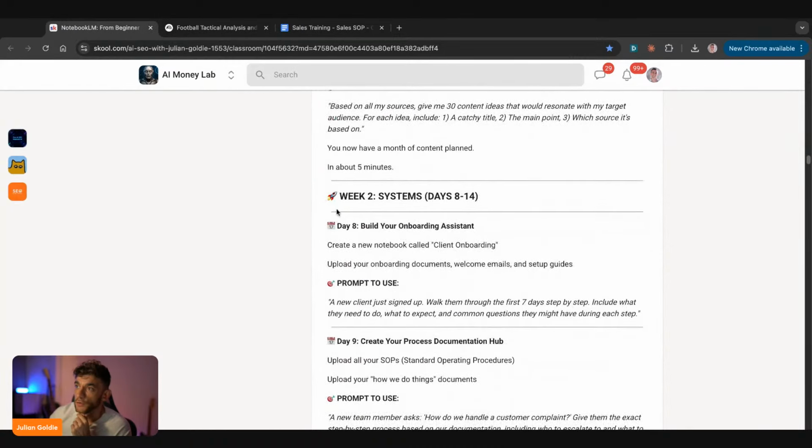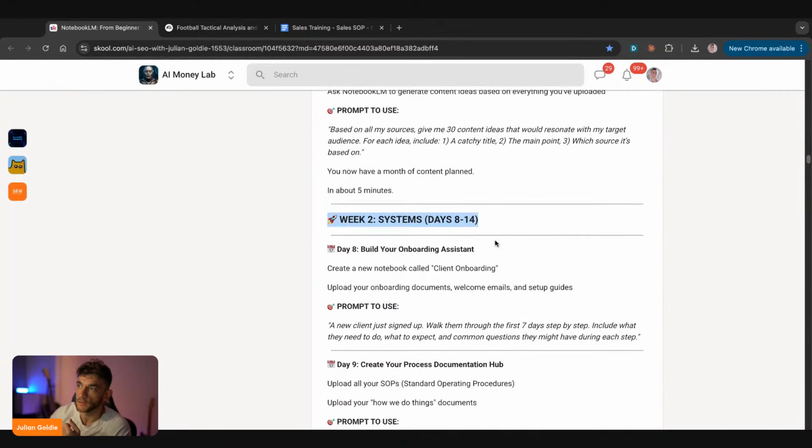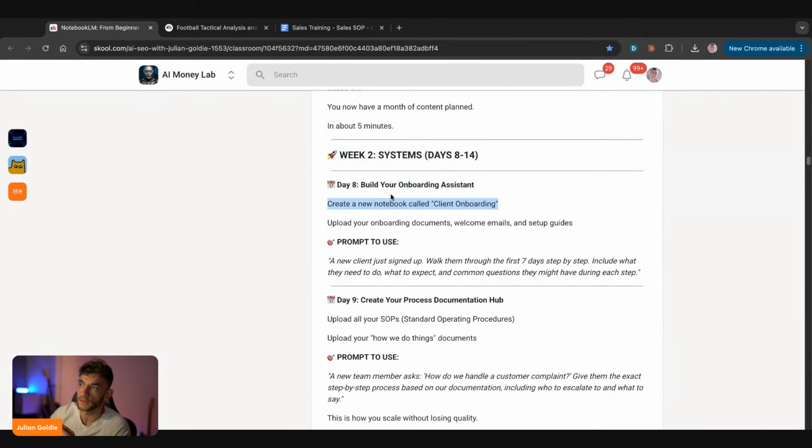We can keep going through. So week 2 inside the 30-day plan, I would recommend you start building out systems. So you could build out an onboarding assistant. You could create a new notebook, for example, called client onboarding, upload your onboarding documents, welcome emails, setup guides, etc. for new customers. I'll show you an example right here. You've got this prompt that says a new client has just signed up. Walk them through the first 7 days step by step. Include what they need to do, what to expect, and common questions they might have during each step.